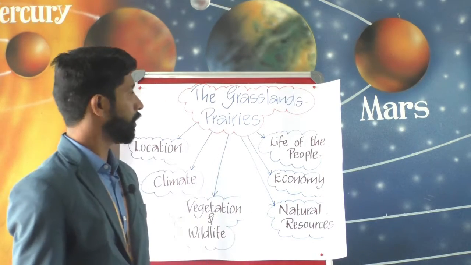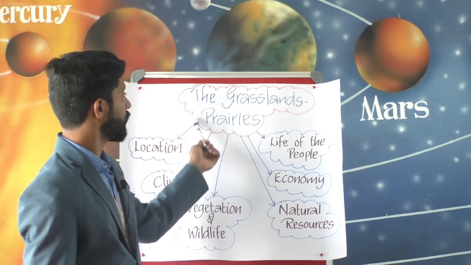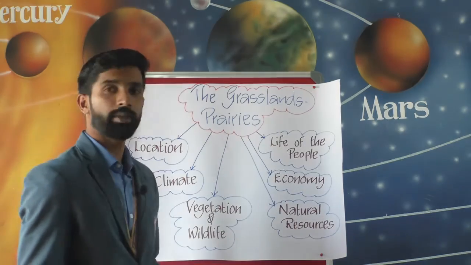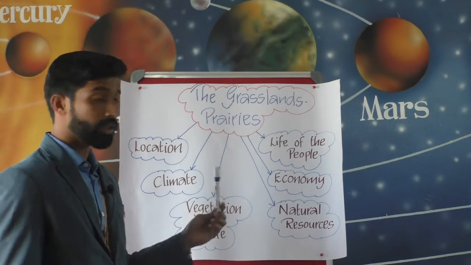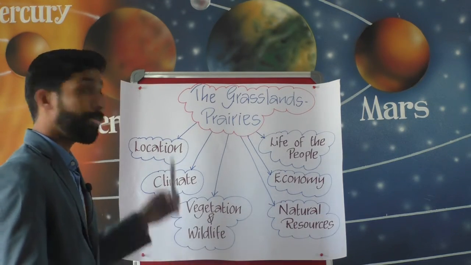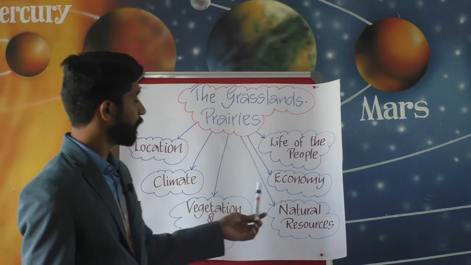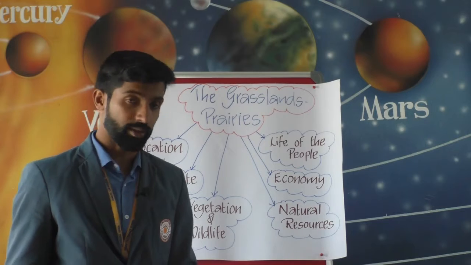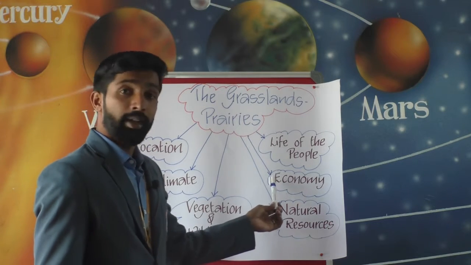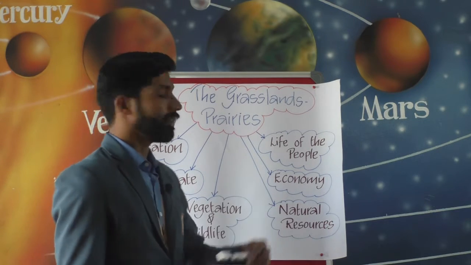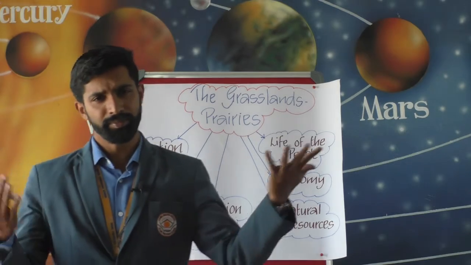So let us have a look into the mind map. So this is the chapter, the grasslands, prairies. We will discuss the location, climate, vegetation and wildlife, then natural resources, economy and life of the people. So let us learn together.